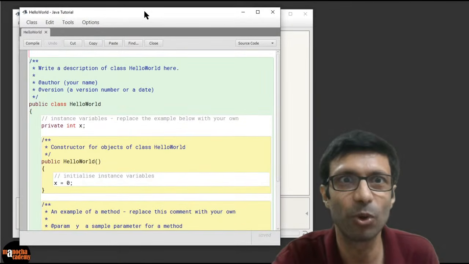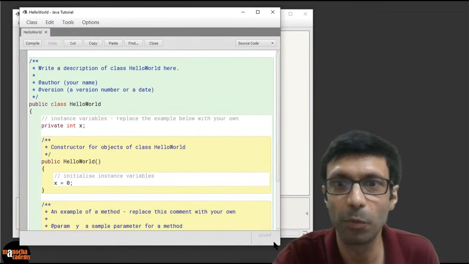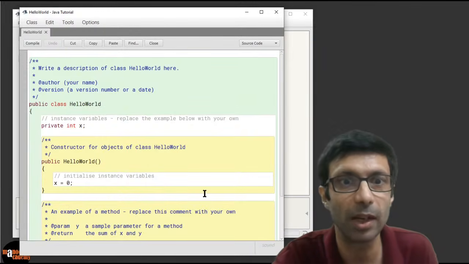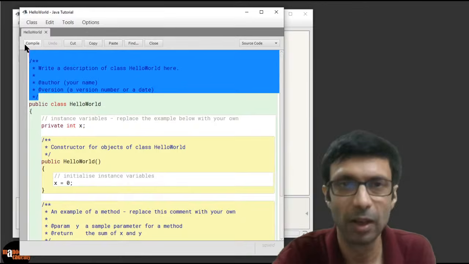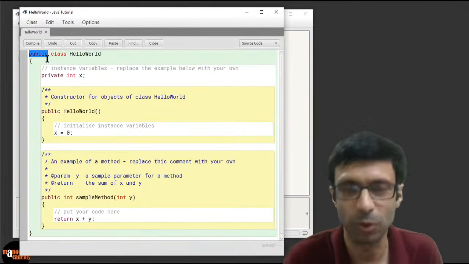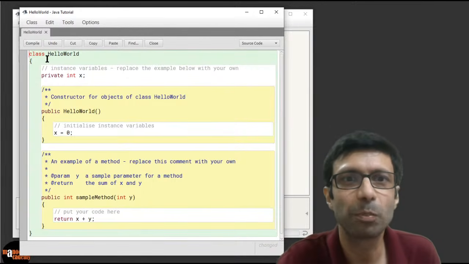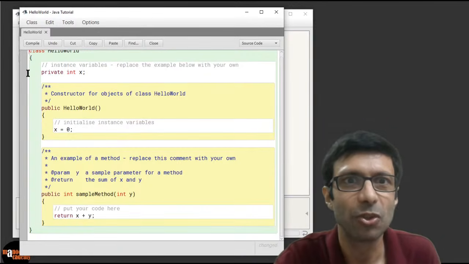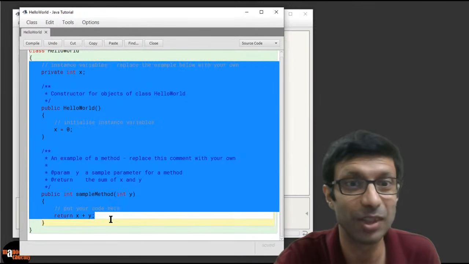So guys, can you see this program here? This is our Hello World program, and BlueJ has pre-filled it with code. So guys, if you take a look here, I'm going to delete all these comments on top. You can see the first line starts with public class HelloWorld. I'm going to remove the word public also and just make it simple. And all this pre-filled code, we don't need it. So I'm going to go ahead and delete it because we are going to start from scratch.